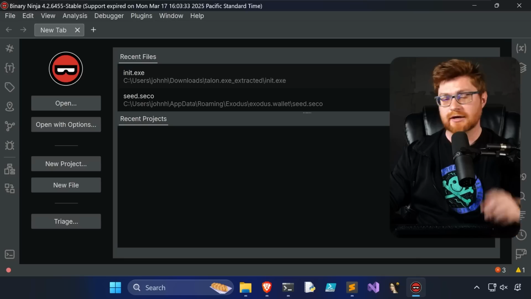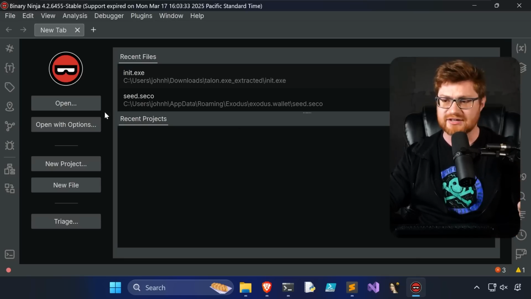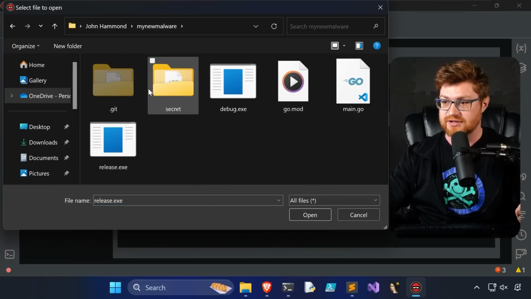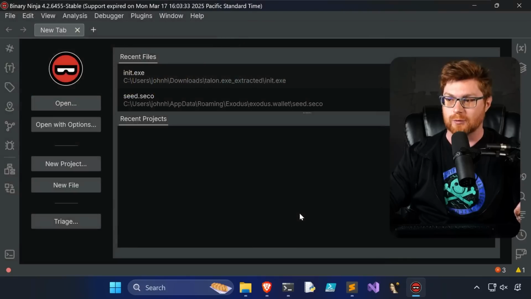So first things first, let's start with those three. Let's look at this thing, debug and release, in Binary Ninja, in IDA, and in Ghidra. Now we're gonna move quick and cruise through this because I don't think this is really where the fireworks are at. Let me open up Binary Ninja. Let's get to my new malware. And first, let's start with the debug executable. Oh, hang on just a second.